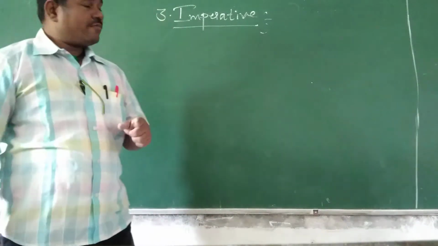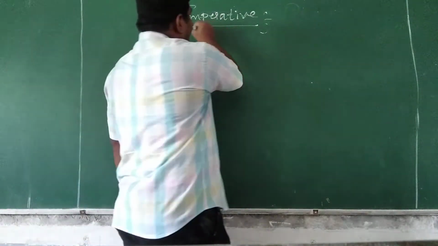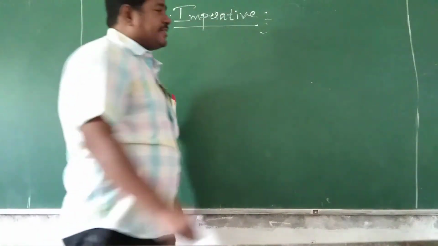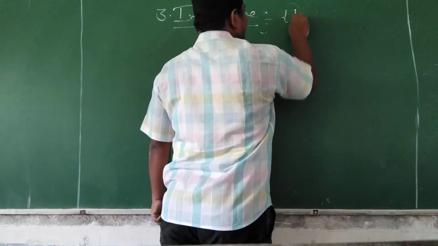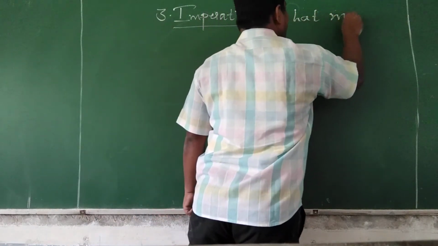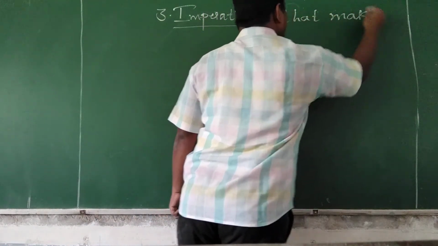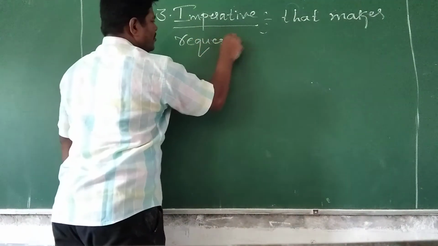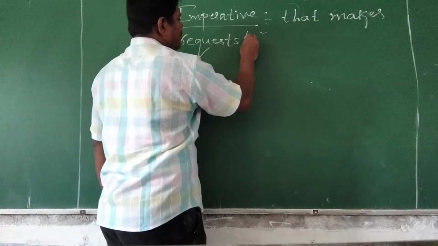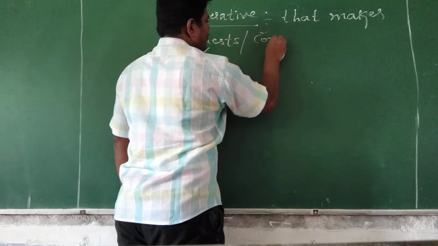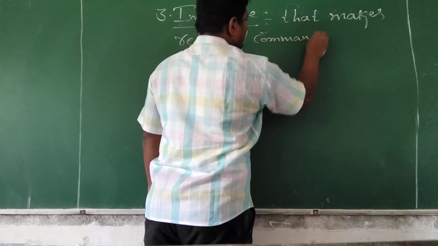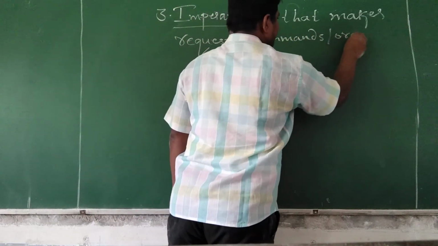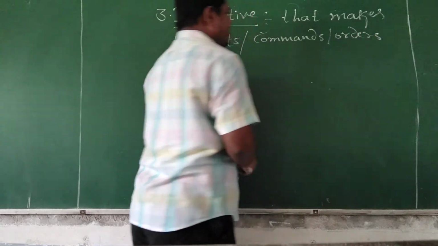Okay? So, I mean to say that an imperative sentence is a sentence that makes requests or commands or orders, we can say. Both are same, commands or orders.